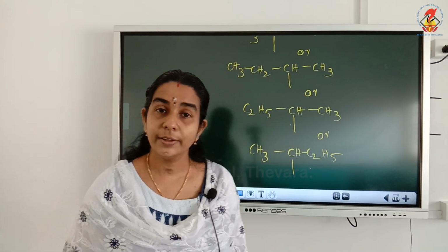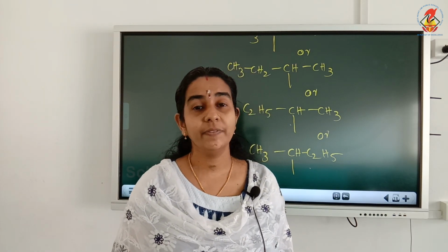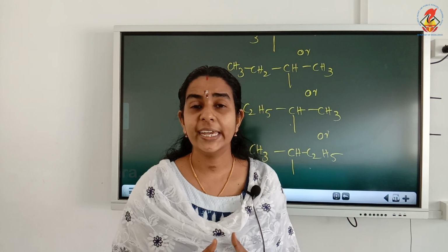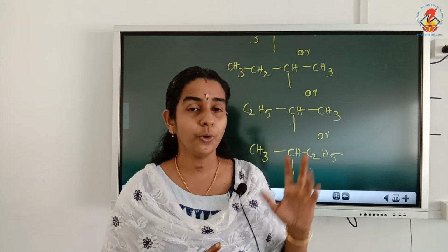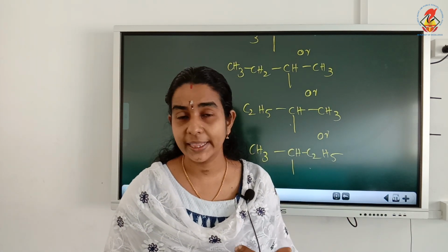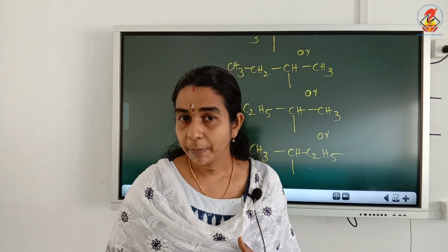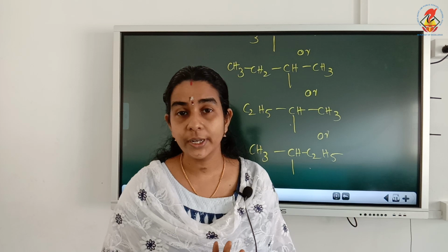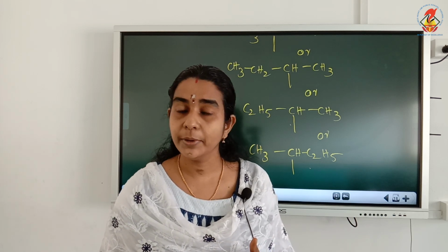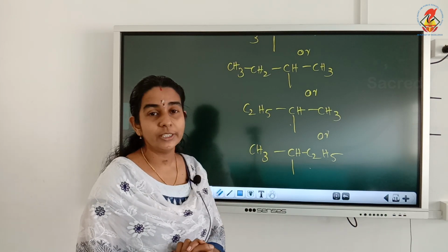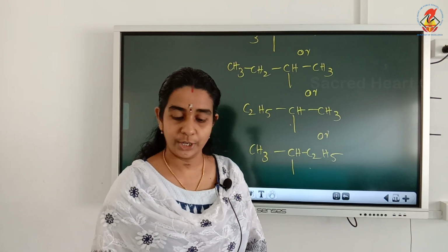So these are the different alkyl groups that we have to study. Study all the names and structures of all these alkyl groups: methyl, ethyl, then normal propyl, isopropyl, then normal butyl, isobutyl, secondary butyl and tertiary butyl groups. All these structures, keep them inside a box and study. Okay.